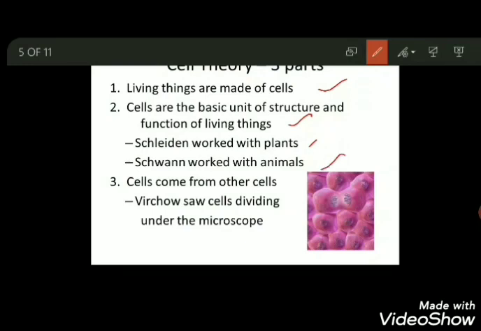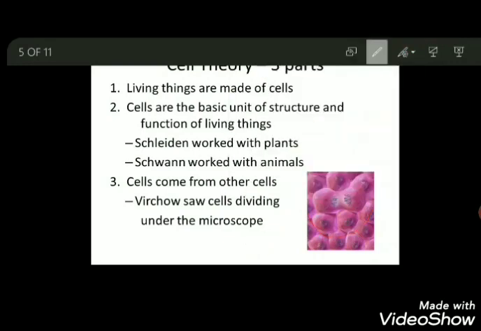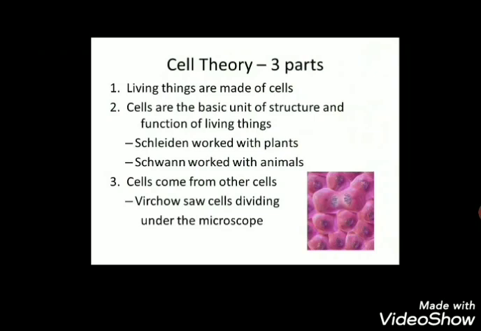Cells come from other cells. This was again a part of the cell theory, but this statement was given by a different scientist, Virchow, who saw that cells divide under the microscope. He was the first to conclude from observation that cells divide, and after division they make new cells. As you can see in this diagram also, the cells are dividing. So this was all about the discovery of the cell.